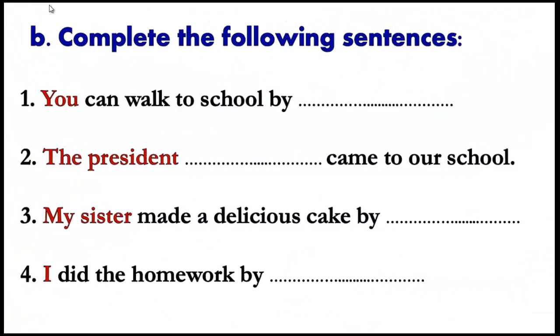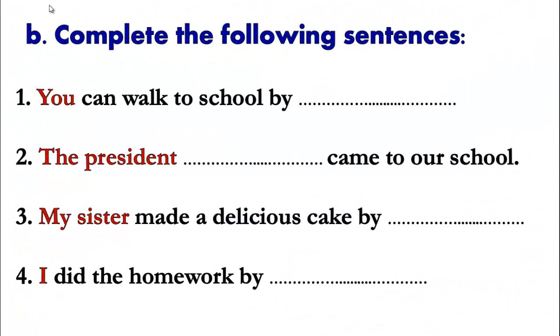The first one here, if you are going to look at it, you becomes what? That's right, yourself. So the sentence becomes you can walk to school by yourself. The president. President is a singular word and it's male. So it's going to be what? Himself. Well done. So the president himself came to our school.